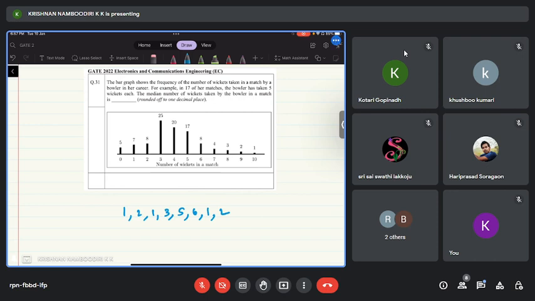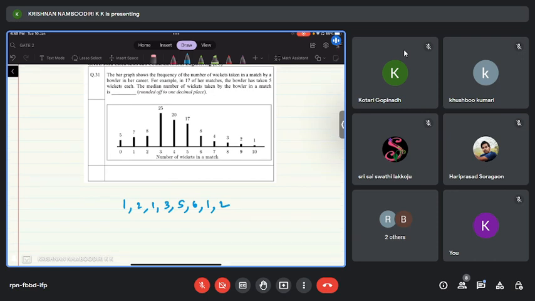Okay. So now from the given bar graph, you need to find the median. How do you find the median? Median means you have to list the observations in the ascending order. Say if there are n observations, then the median is the observation at the n plus 1 by 2 position if n is odd.